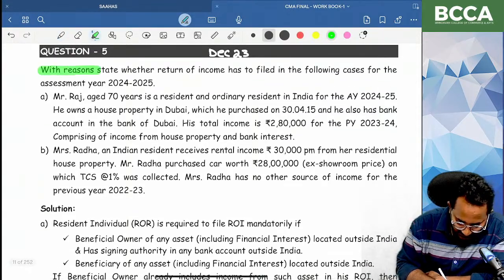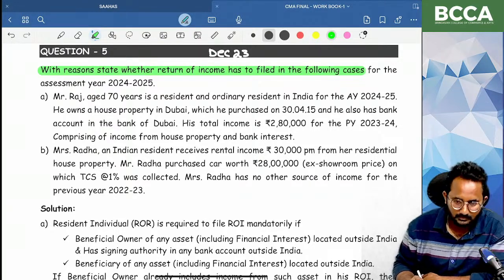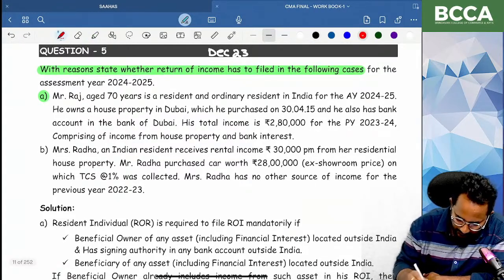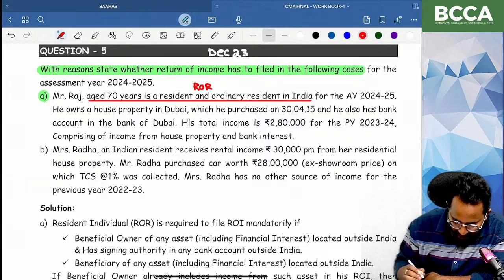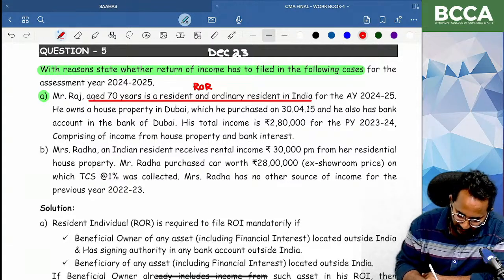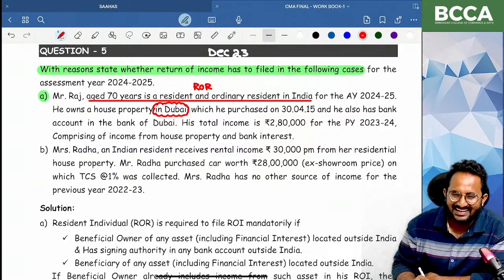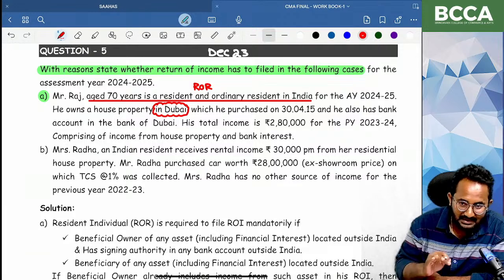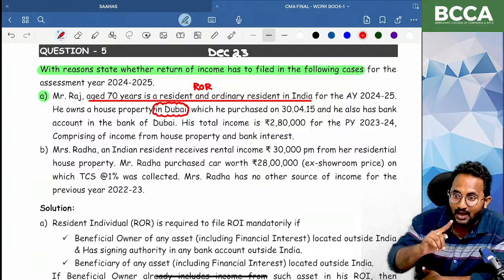With the reasons, state whether return of income has to be filed or not. You need to check. Okay, first question. Aged how many years, ma? 70 years. You are a resident and ordinary resident, ma. Yes, you are a resident and ordinary resident. You have a house property in Dubai. So if you are a resident and ordinary resident, you have an asset outside India.